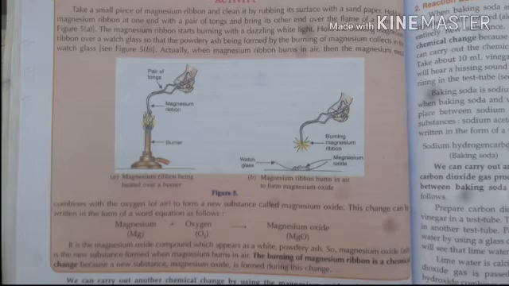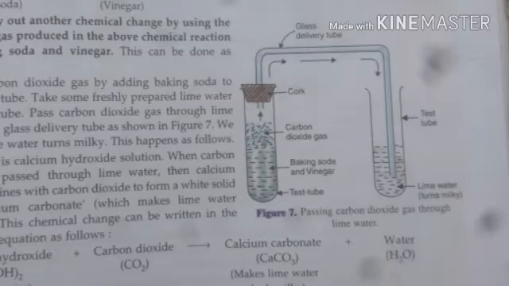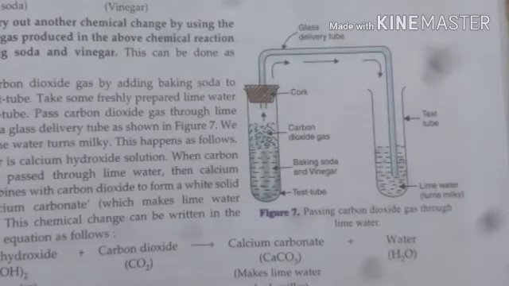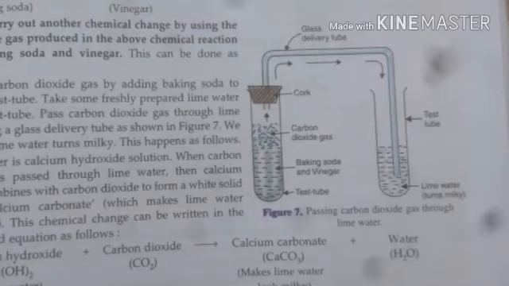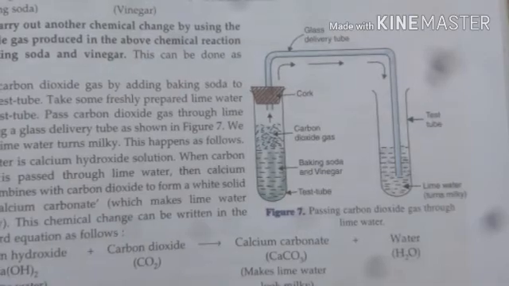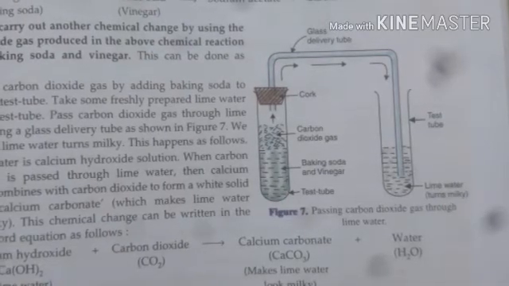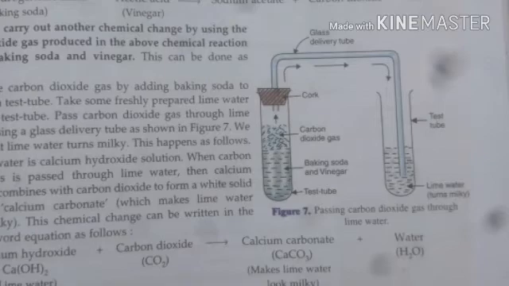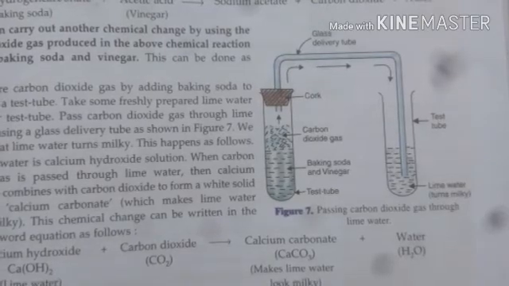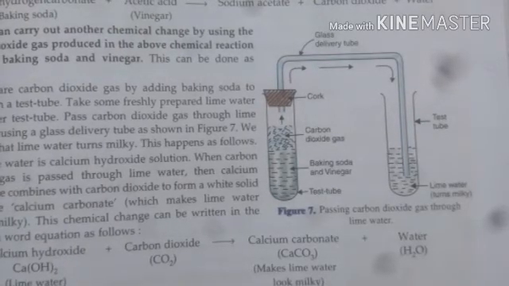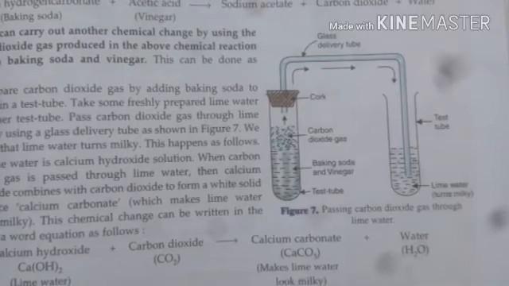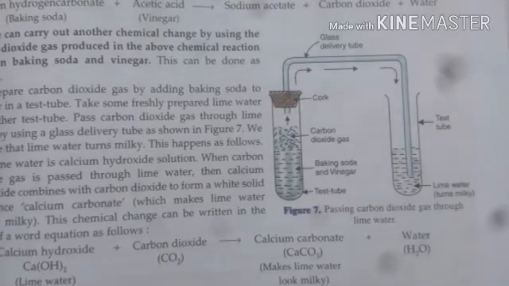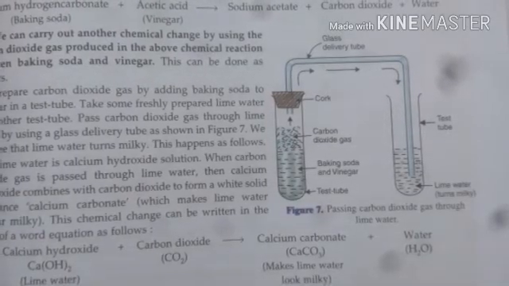And the reaction between vinegar and baking soda. Here baking soda is called sodium hydrogen carbonate, and vinegar contains acetic acid. So sodium hydrogen carbonate and acetic acid react together and form sodium acetate, carbon dioxide and water. So here three new substances are formed. When new substances are formed, then it is called a chemical change.